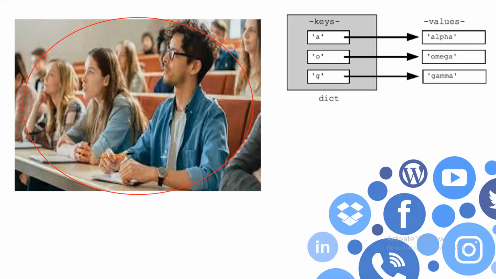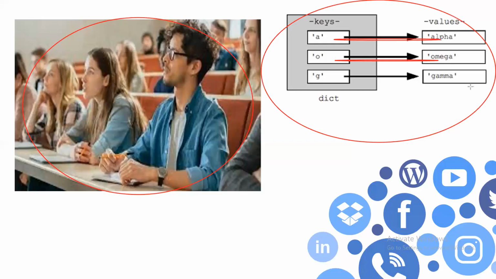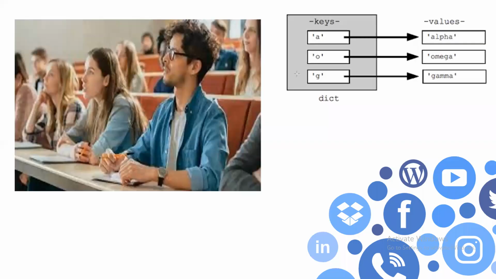So such terms, RTO number, Aadhaar number, your university number are called keys. And now dictionary is such a data structure where you can find the key-value pair. For every key, there is some value. You can see here, for every key there is a value. So this type of data structure we want to implement in our Python. So let us move ahead and directly go for the implementation part.